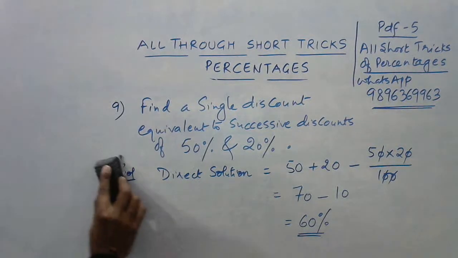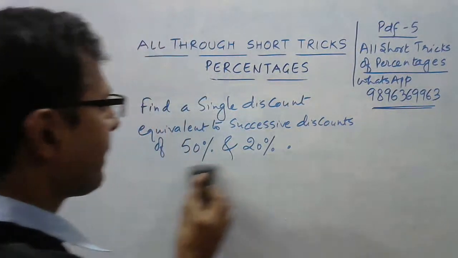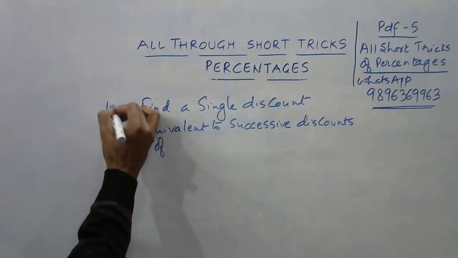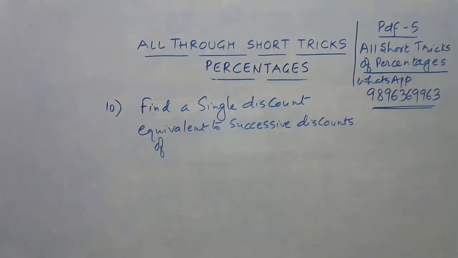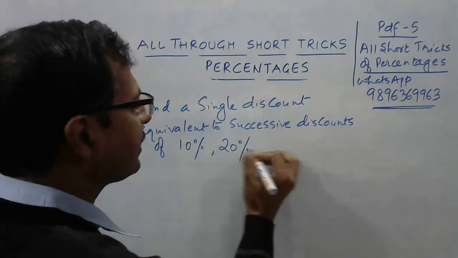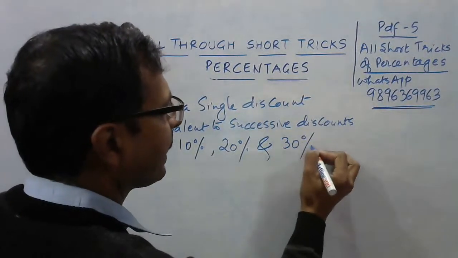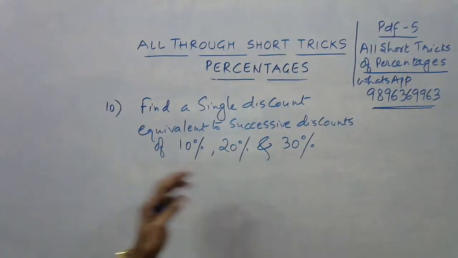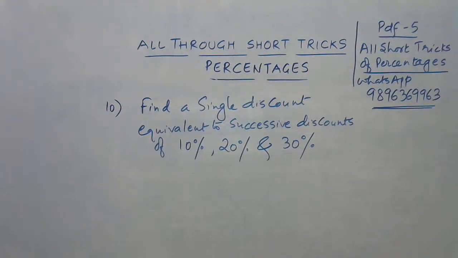Okay, let's now have three different discounts. This is question number 10 for today. Let's see whether we can get the correct answer very quickly. The three discounts are 10%, 20%, and 30%. The first discount is 10%, the second is 20%, the third is 30%. You need to be very quick in telling me the single discount equivalent to these three discounts.